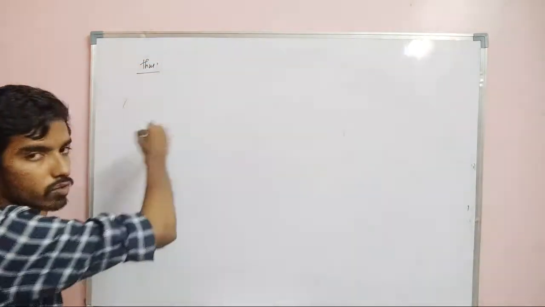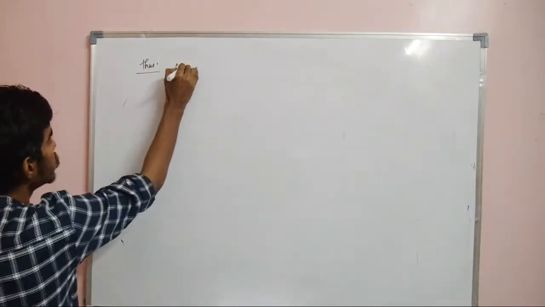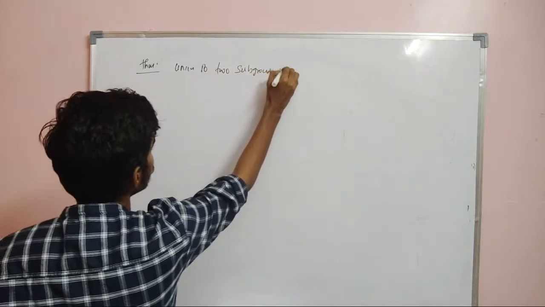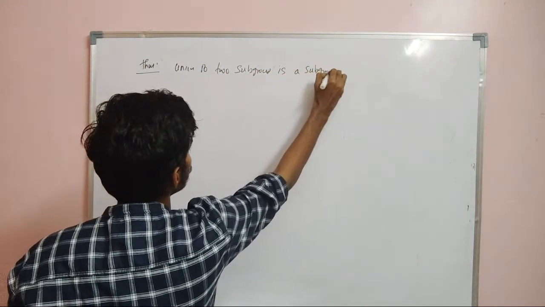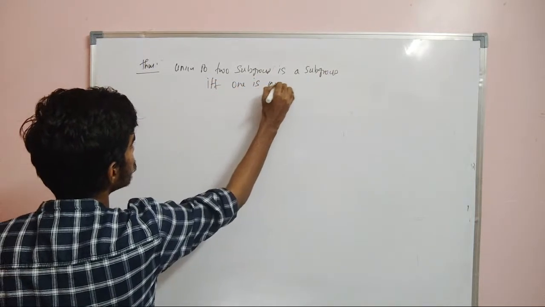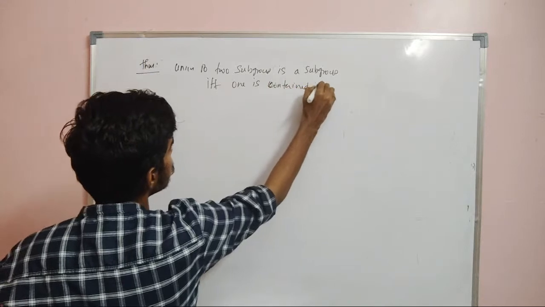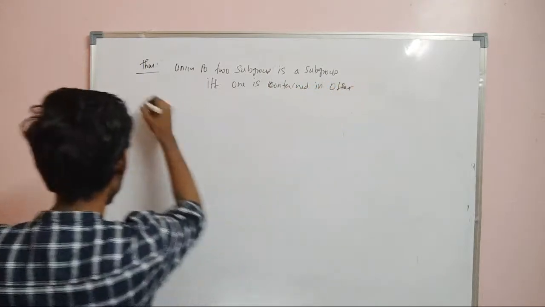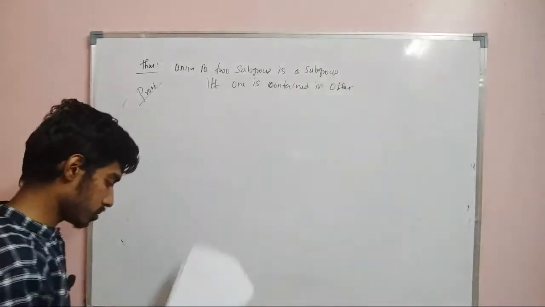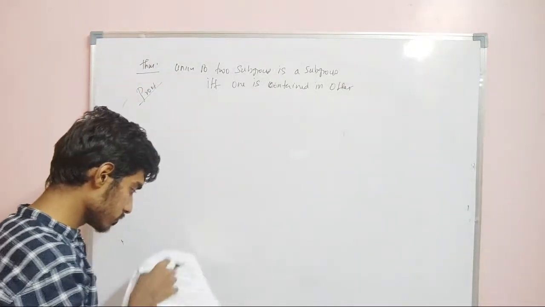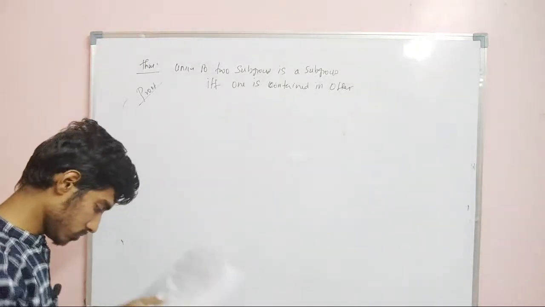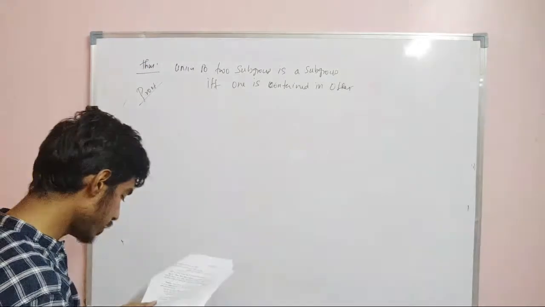They are not proved in the book; I have only said that I am going to prove it. So the union of two subgroups is a subgroup if and only if one is contained in the other.